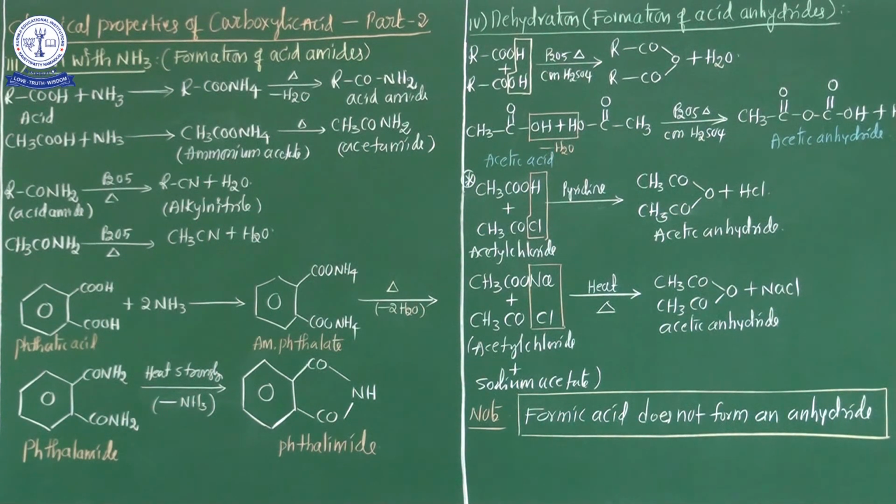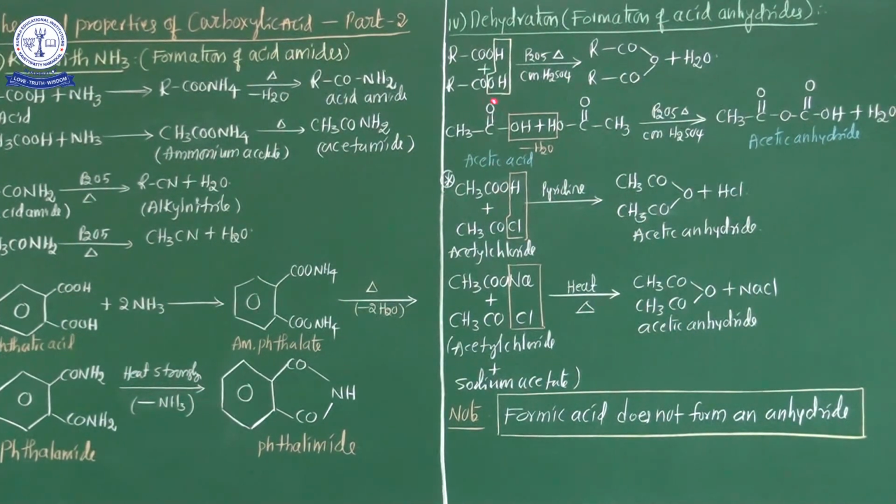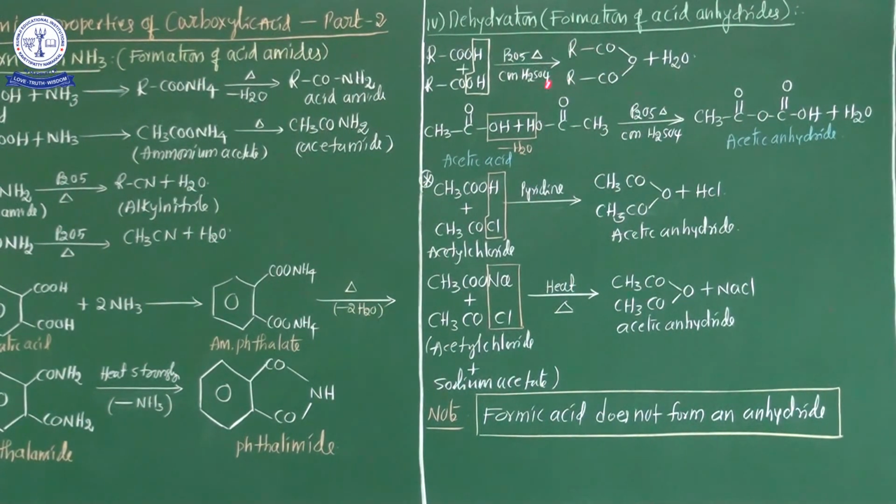Now the fourth one. This fourth chemical property belongs to the reactions involving the hydroxyl group. This fourth one is dehydration, you know that very well. If a carboxylic acid undergoes dehydration, a water molecule is eliminated to form acid anhydrides, which is very important.